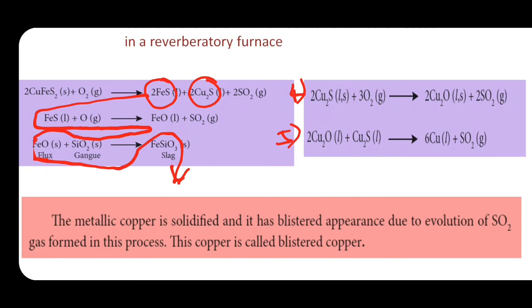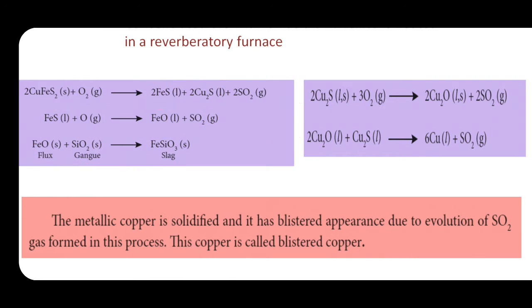We need copper only. Copper is extracted from copper pyrite. Copper pyrite is CuFeS2. In this CuFeS2, we need copper only and we do not want Fe and sulfur. So, we need to remove that Fe and sulfur. If you are heating, that Fe is separated as FeS.